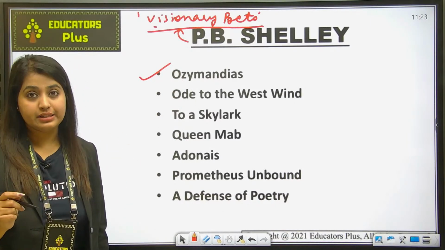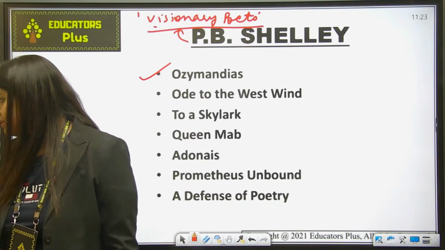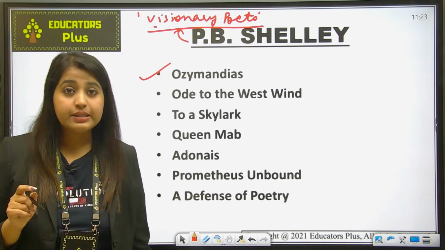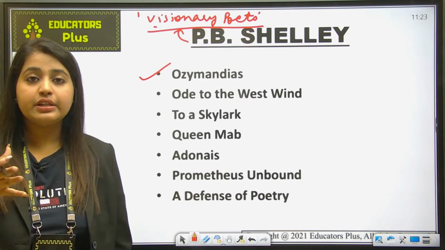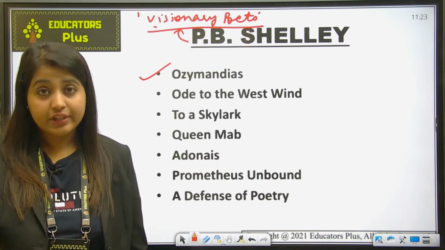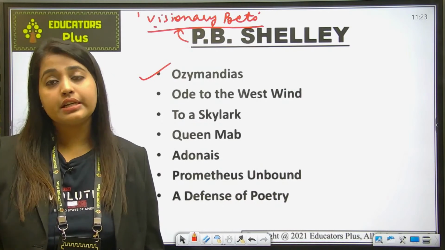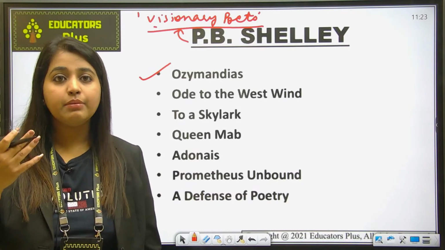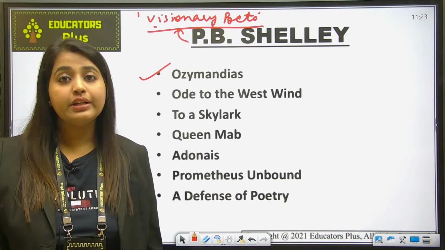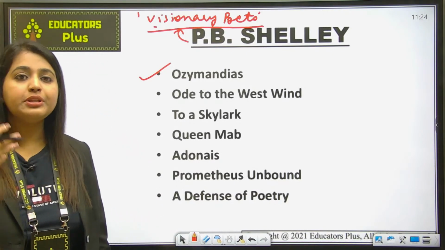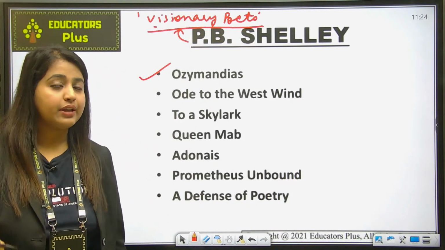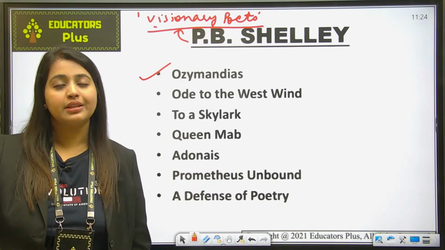is Ozymandias. Okay, so you must have read Ozymandias in 9th or 10th, so you must be knowing the central idea of Ozymandias. So this is written in a sonnet form, and it is about the decline of art. Okay, decline of leaders and the empires, and the poet claims that art is the only thing that is permanent. Okay, so whatever big empires and big kings there are, the art and the sculpture that is made of them, that only remains.